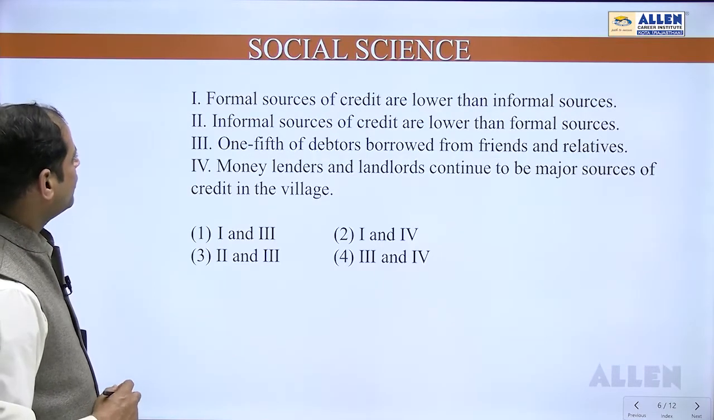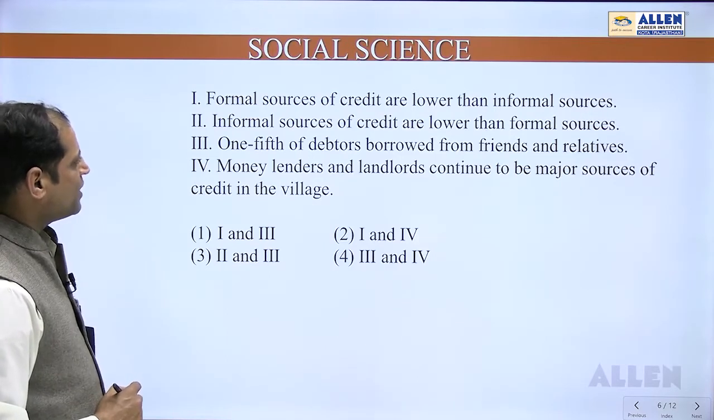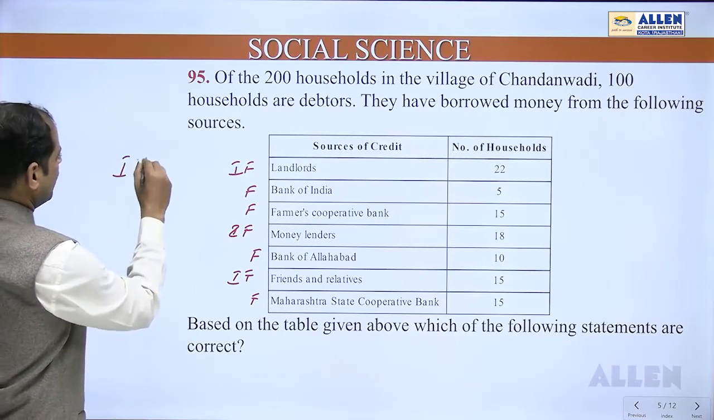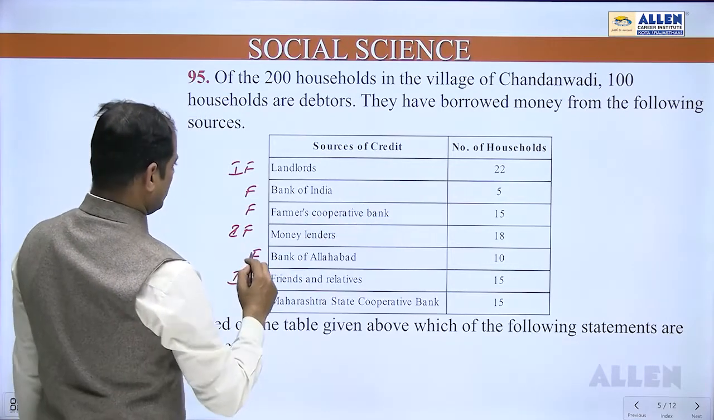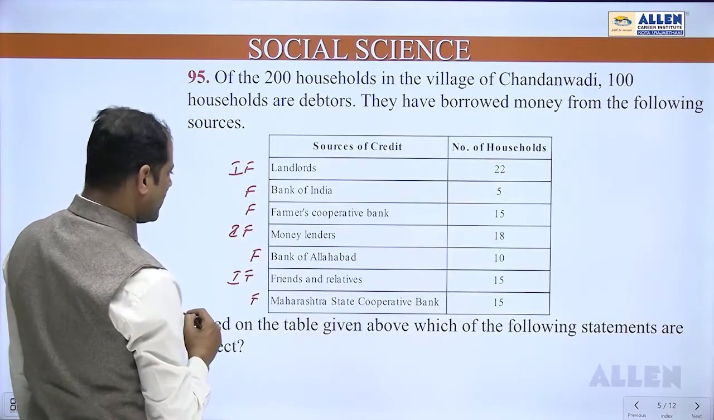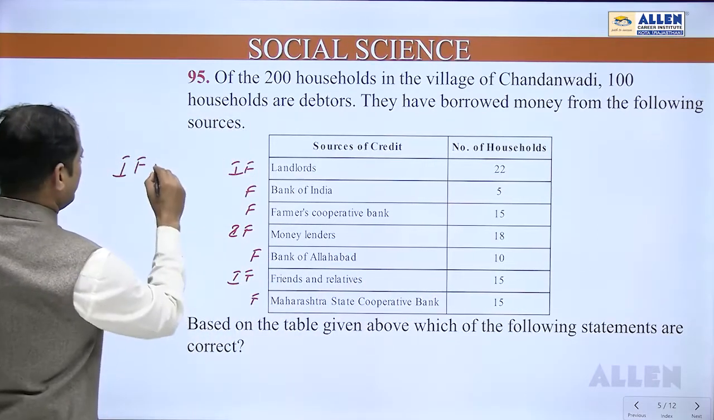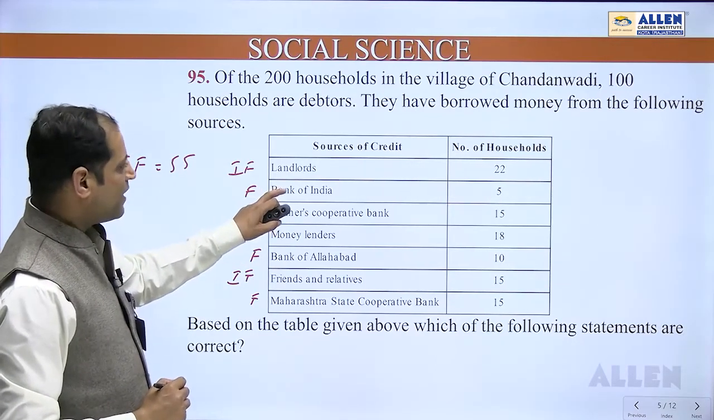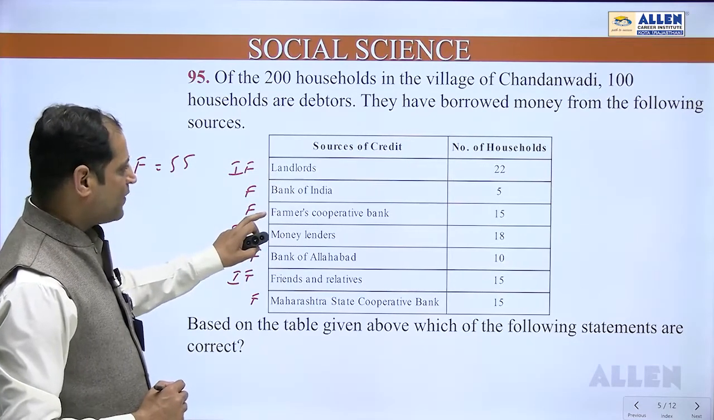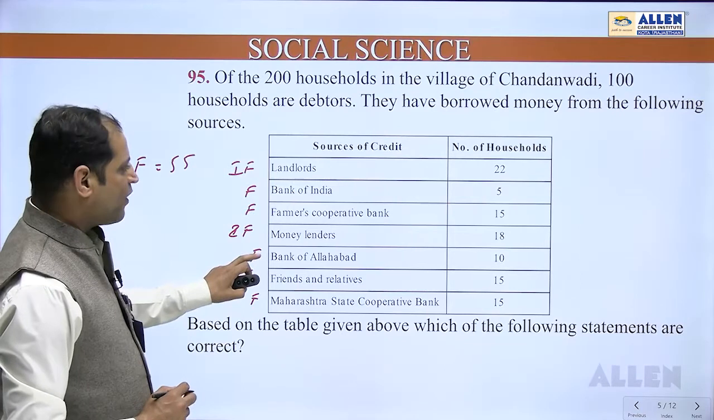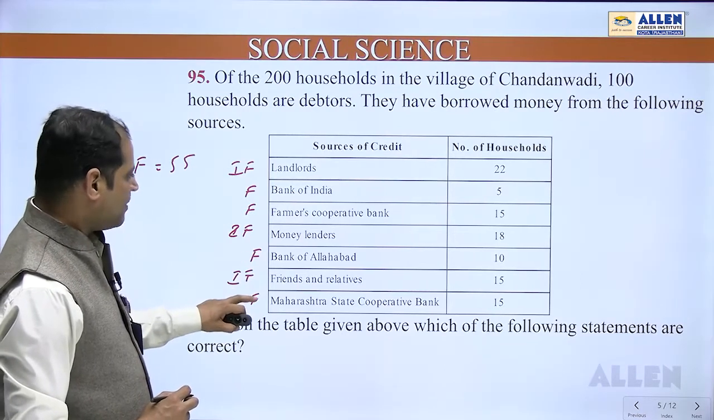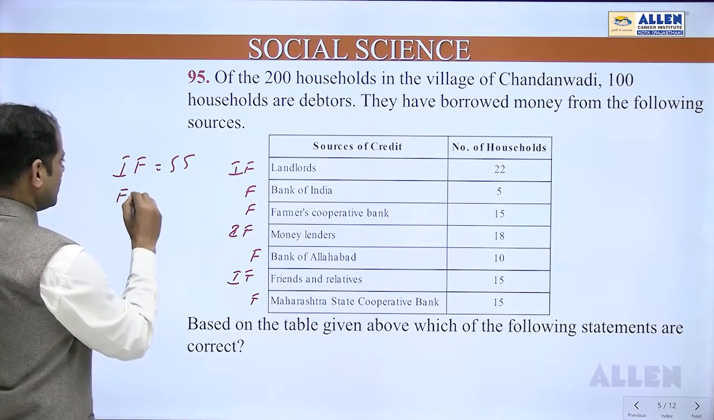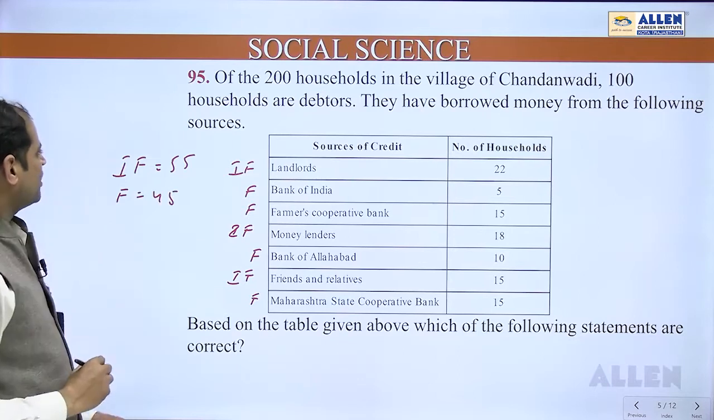And the statements are: formal sources of credit are lower than informal sources. First, we will have to make the calculations. First of all, let us work out the informal sources. 22 plus 18, that becomes 40, and 15, that becomes 55. So informal sources are 55. And what about formal? Bank of India 5, Farmers Cooperative Bank 15, so becomes 20. Bank of Allahabad 10, 20 plus 10, 30. And Maharashtra State Cooperative Bank 15, so 45. Formal sources are 45 and informal sources are 55.